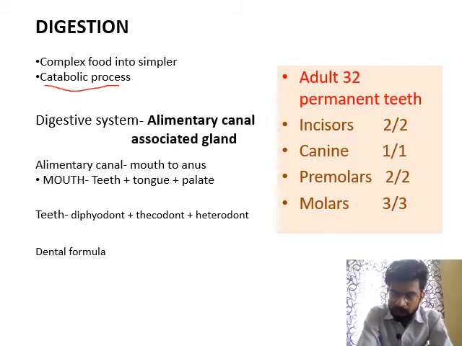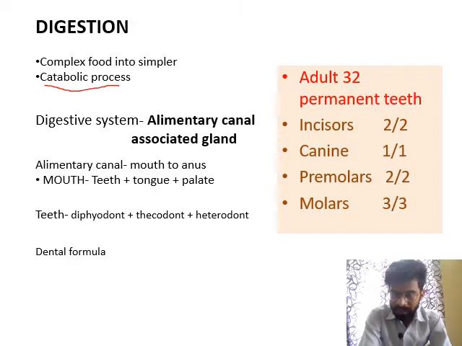But in a catabolic process, there is breakdown. So digestion is a process of breakdown of food from complex into simpler form. This is an easy definition. And why is digestion necessary? By the digestion process, we can get energy from the food. So how does digestion take place and what are the various components required in our body for digestion?